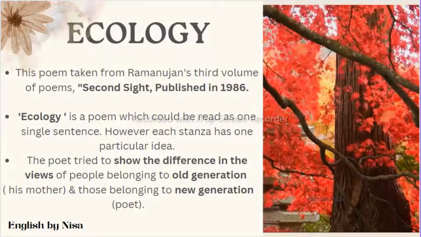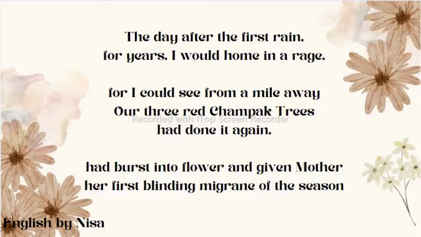So before moving further, let's see some important points of this poem. Ecology is a poem which could be read as one single sentence, but however each stanza has one particular idea. So students, let's start reading the poem. So on this page, as you can see, there are three stanzas. Every stanza is related to the other, means every stanza gives a different meaning, but there is a connection between each stanza. So let's start reading this.